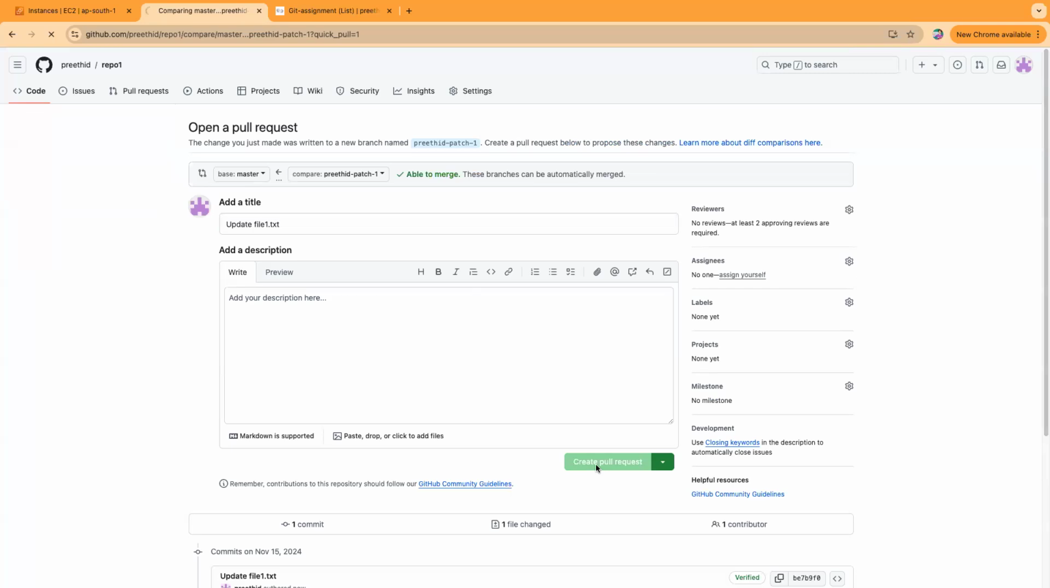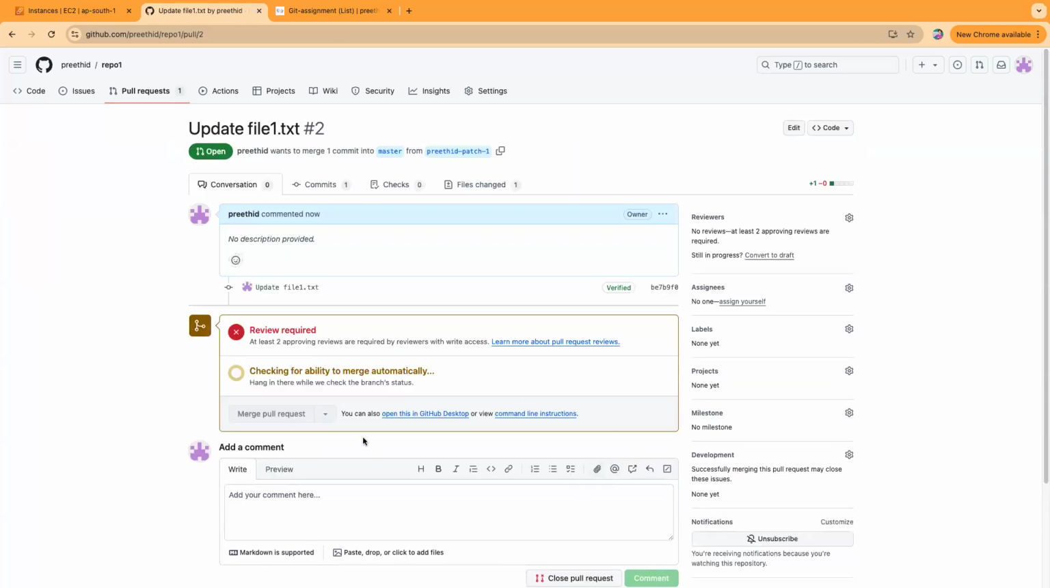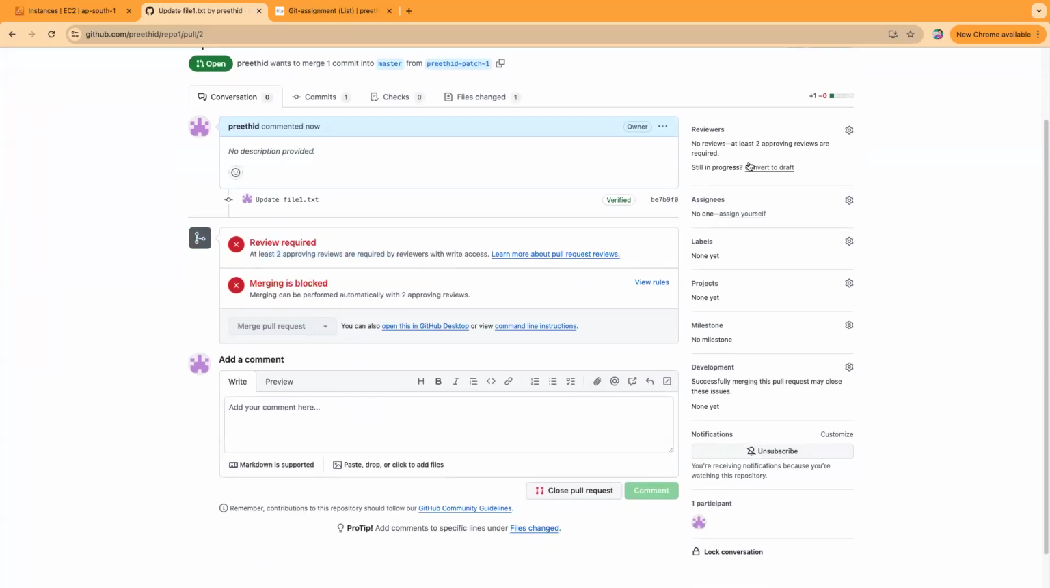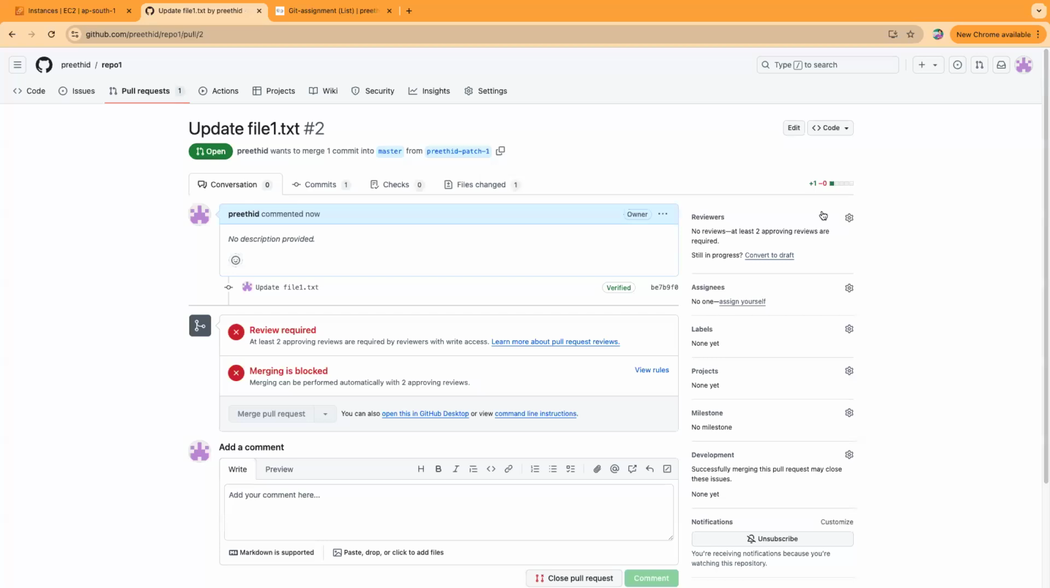See, create a pull request. Or else, like I have shown you, that also you can do, with at least 2 reviews. Because I don't have anyone added, it's showing like this. It's blocked because there were no reviewers. So we can add the users, collaborators, and make them reviewers. This is how it goes.